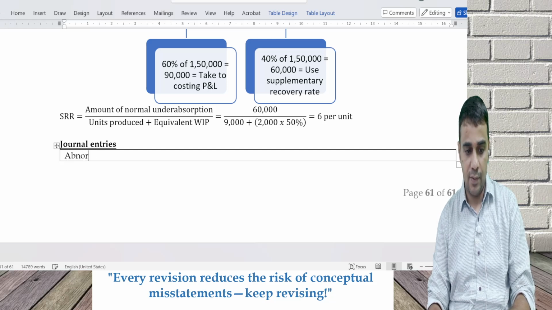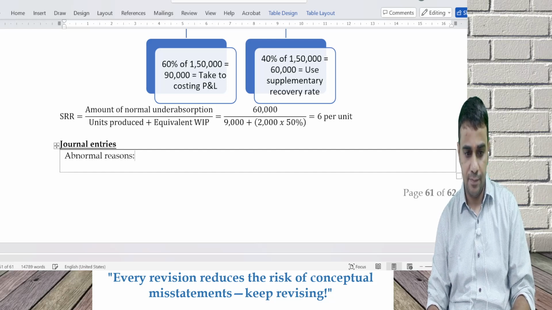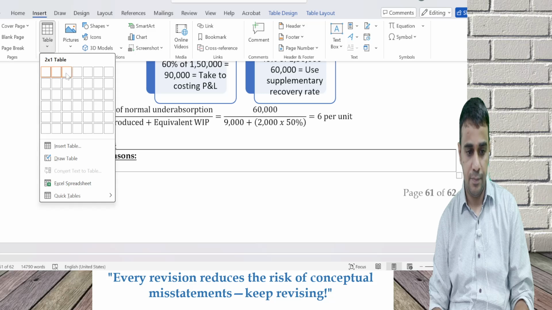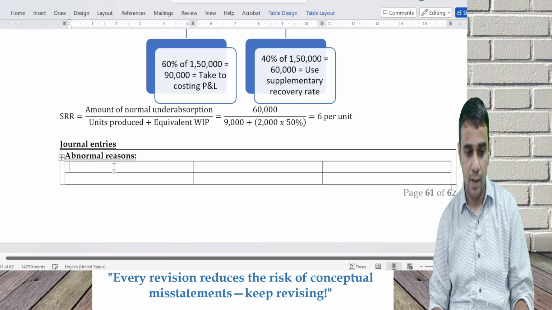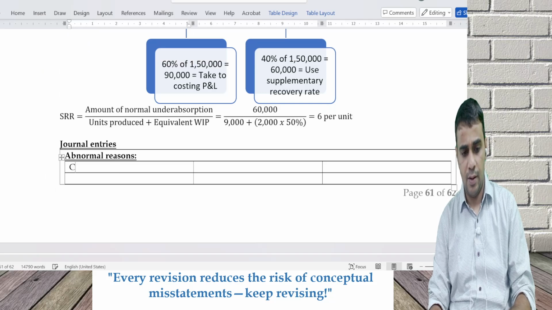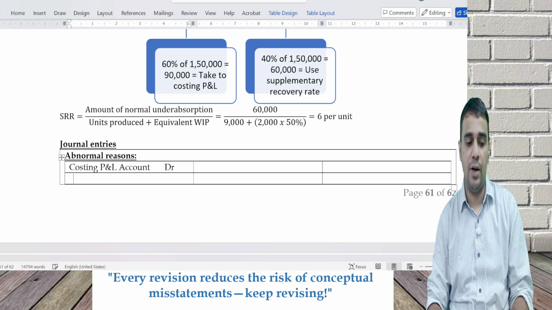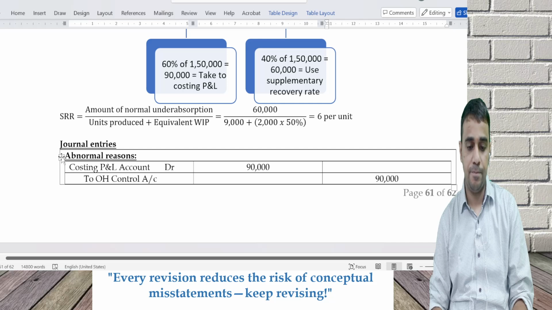Abnormal reasons. Costing P&L account debit. You can also call it normal P&L also. Costing P&L account debit to overhead control account. This is a loss for the company. 90,000 gone. This will reduce my profit.